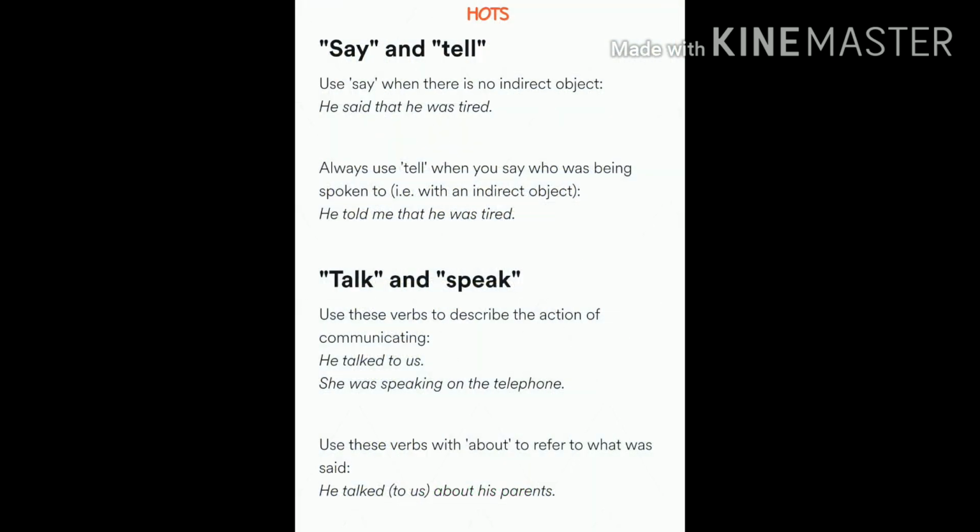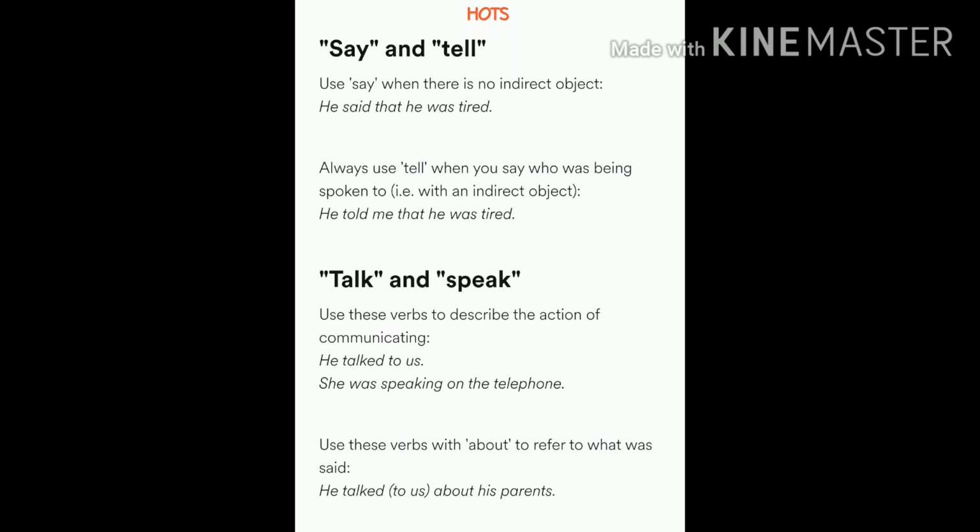Now, I would like to end this session with a tip for all of you. If you were attentive during the video, you must have noticed we were using say and told differently. Let's understand how and when they should be used. This will make your English sound better and more grammatically correct.